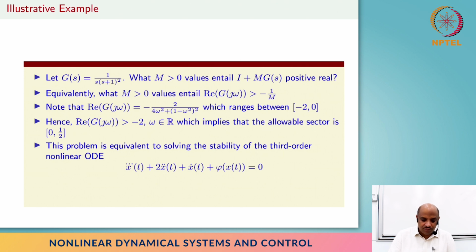If you have this ordinary differential equation involving x triple dot, x double dot, x dot and a nonlinearity, this approach provides an answer saying that this system is stable for all phi between 0 and half. And that's a powerful result in my opinion. And the LMI actually provides you a Lyapunov function also.